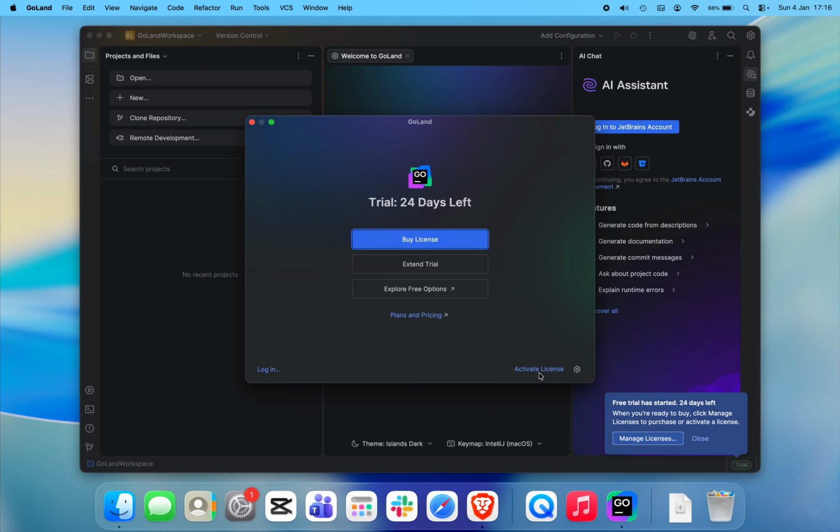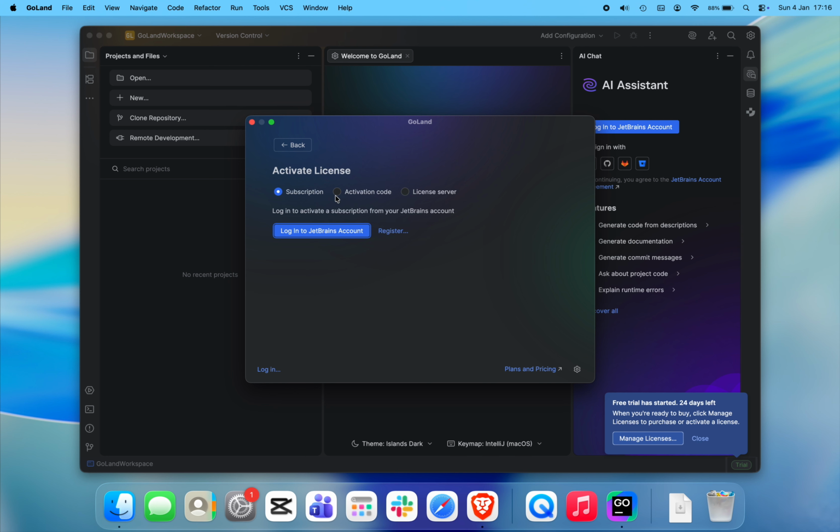And that's it. GoLand is now installed on your Mac, and you're ready to start coding in Go.